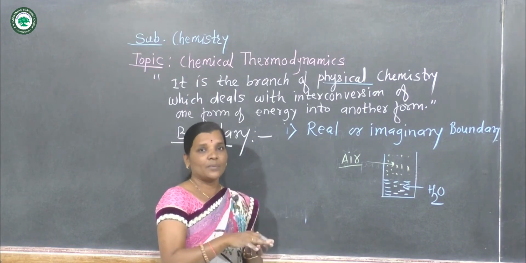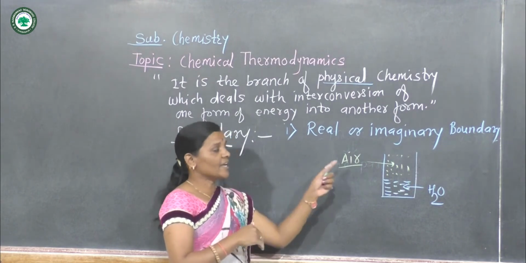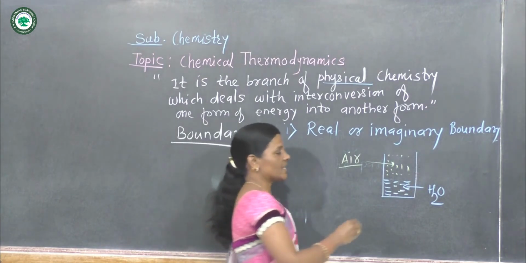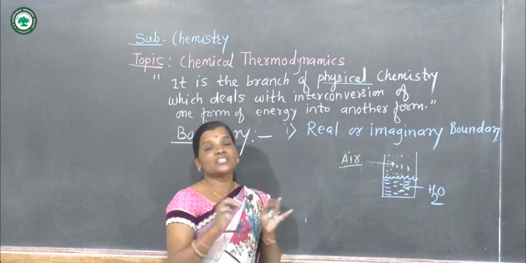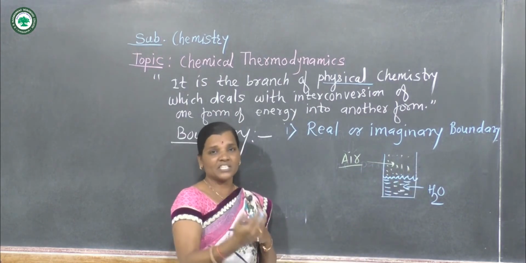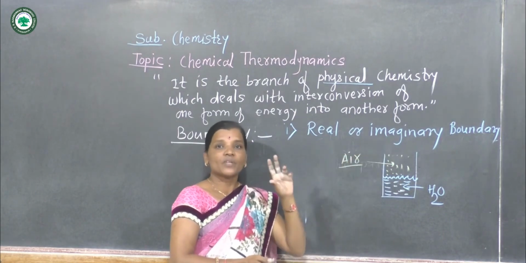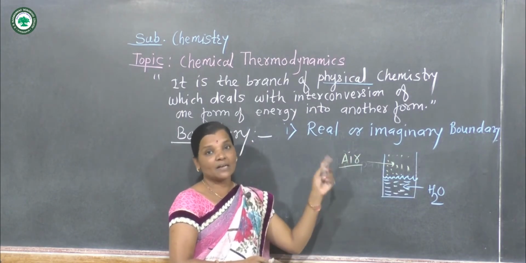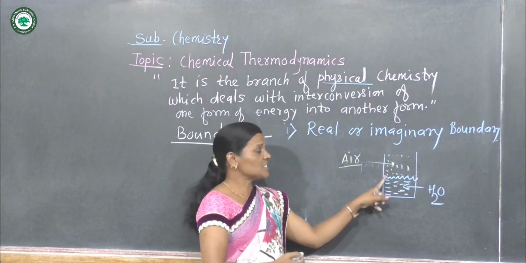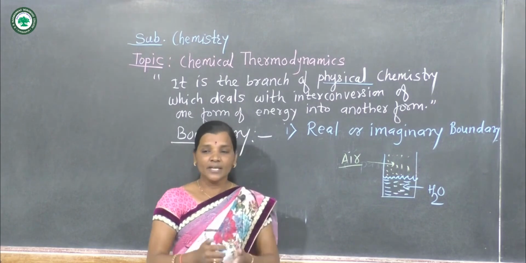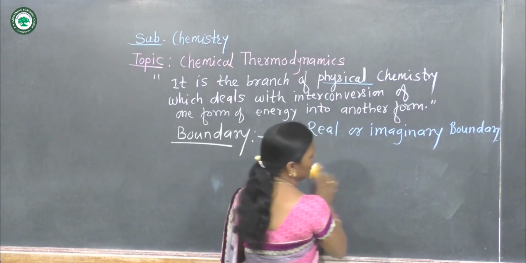We can look, but here we can't observe the boundary by which that air is separated from water inside the beaker. And so this boundary is an imaginary boundary. We are imagining that at this level water is there and the upper side of that beaker is empty, that consists of air, and so this air is separated from water, and this boundary is called an imaginary boundary. Now let us consider the second type of boundary,